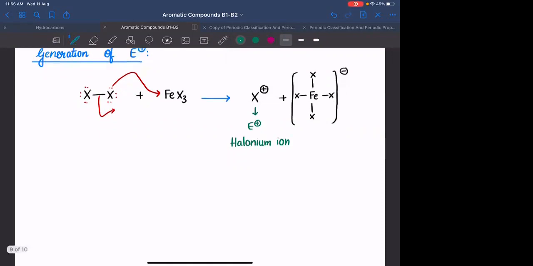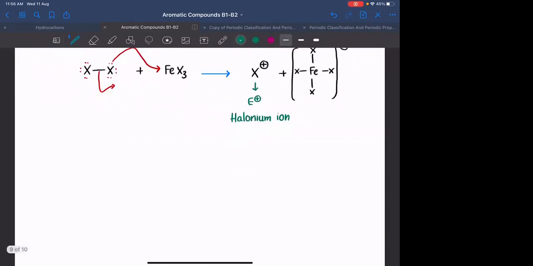Again, ये जो X2 है, the choice of X2 has to be either bromine or chlorine, not iodine. Br2 or Cl2.